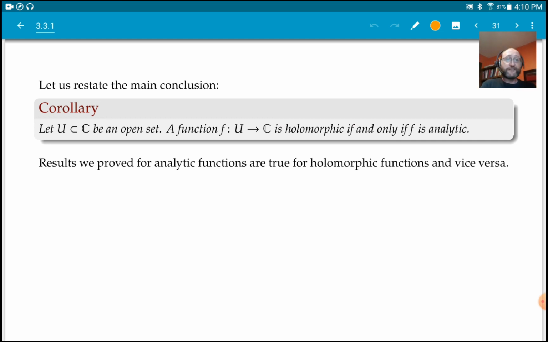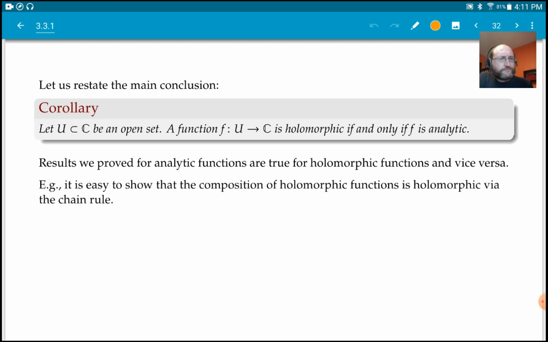So there are certain things which are easy to prove for analytic functions, but maybe harder to prove without knowing this result. They will be harder for holomorphic functions, and vice versa. There are things that are easy to prove for holomorphic functions, but hard to prove for analytic functions. For example, it is very easy to show just by the chain rule that if we compose two holomorphic functions, the composition is holomorphic.